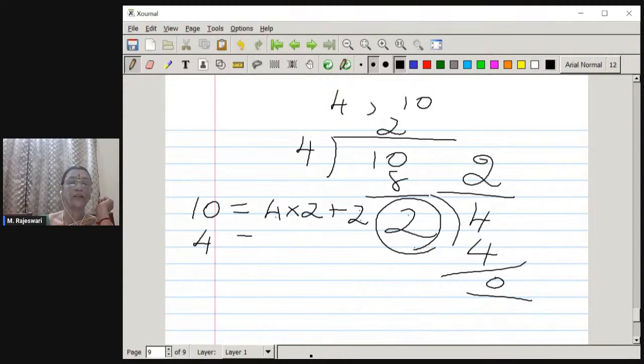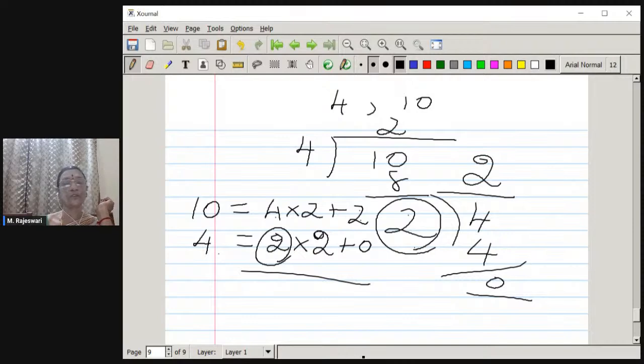Therefore we write 4 is equal to 2 into 2 plus 0, and this particular division gives you the HCF. So for which the remainder is 0, the divisor is chosen to be the HCF of the two numbers 4 and 10.